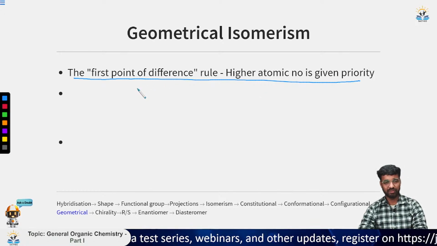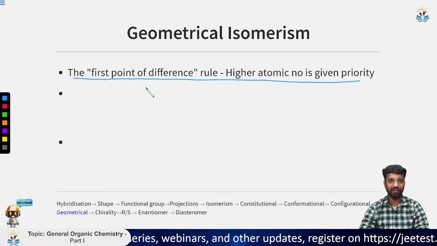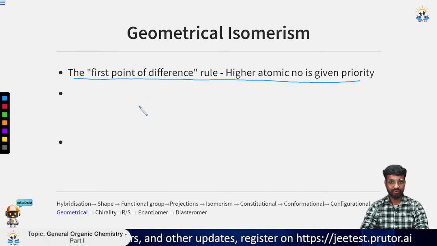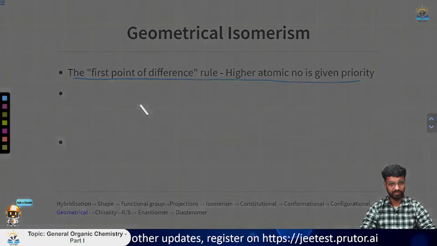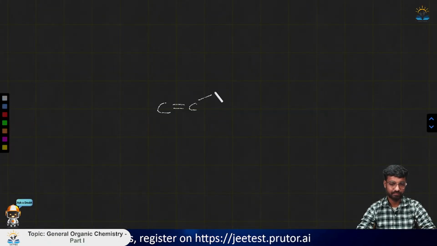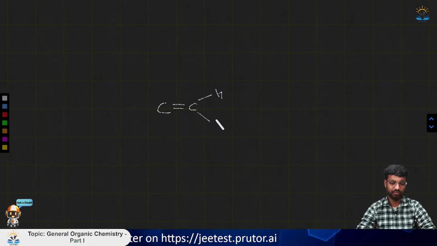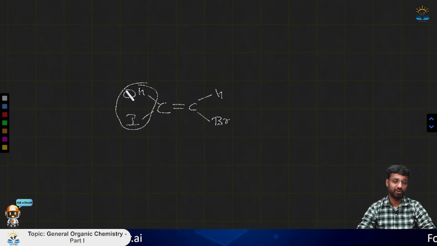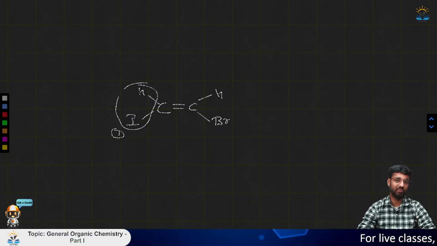The first point is that we have to see, at the point of difference, which one has the higher atomic number. Suppose we have an example like this double bond, this is one, this is two. You will name this one as one because it has a higher atomic number, and this has a lower atomic number.